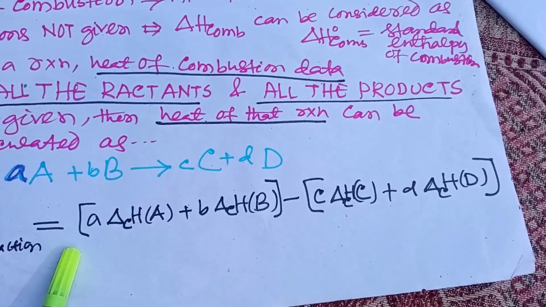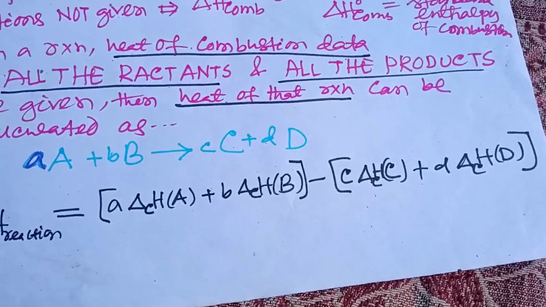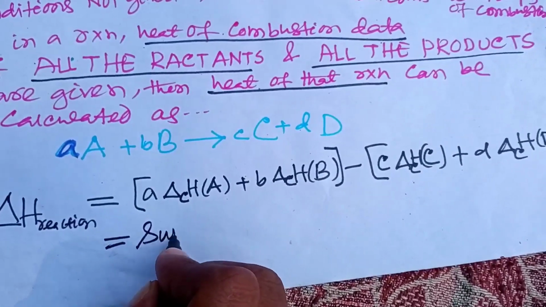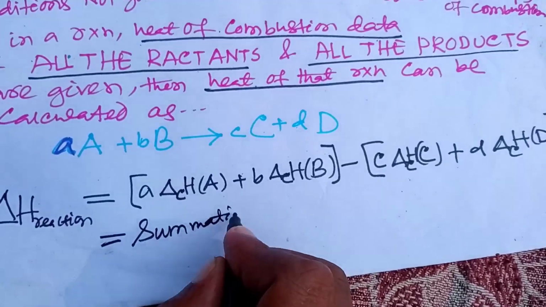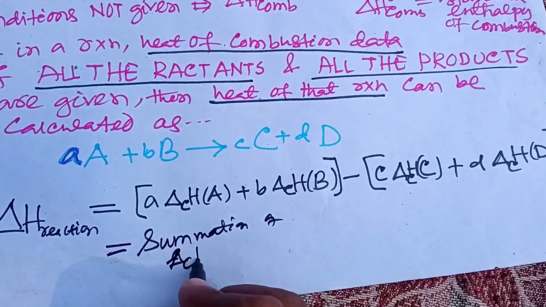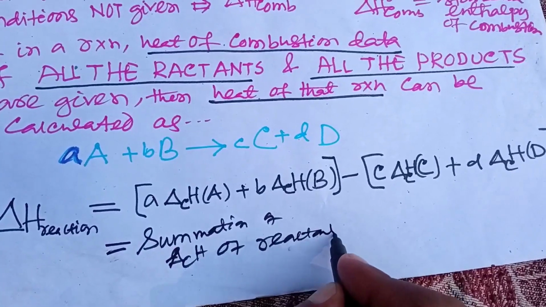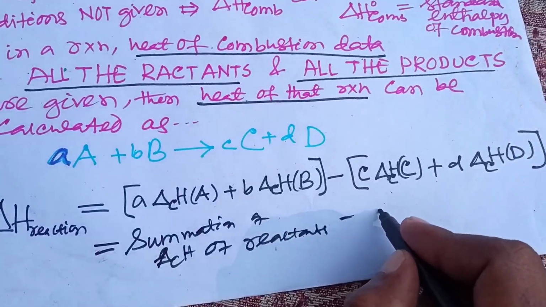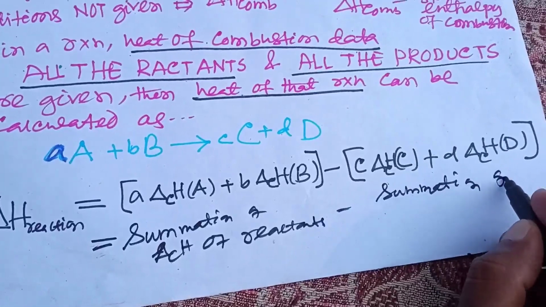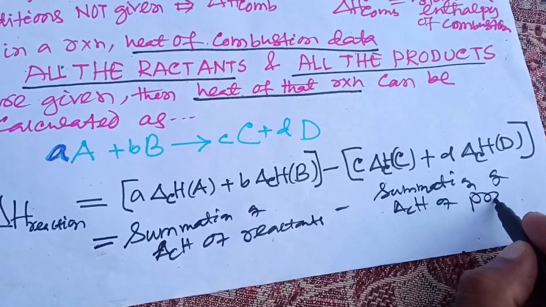That means it is the summation of enthalpy of combustion of reactants minus the summation of enthalpy of combustion of products.